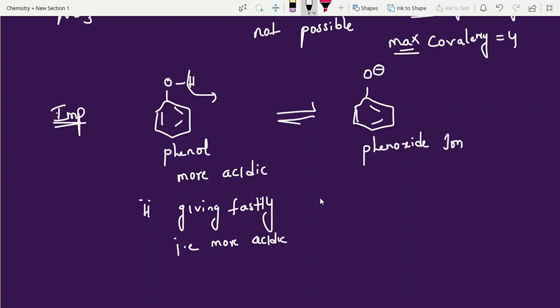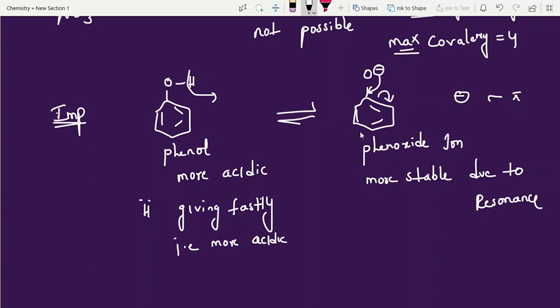Phenoxide ion is more stable due to resonance. What is the resonance, students? What I said, resonance, negative charge, and sigma pi bond is there. It is in conjugation. The entire ring distribution of electrons, more resonating structures you will get. More resonating structures means more stable. That's why after losing hydrogen also, the rest part is stabilized by resonance. So that is more acidic.